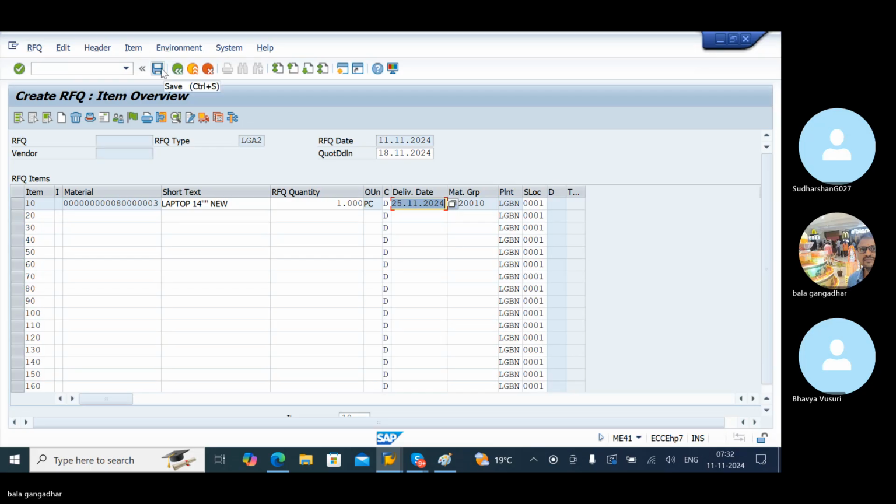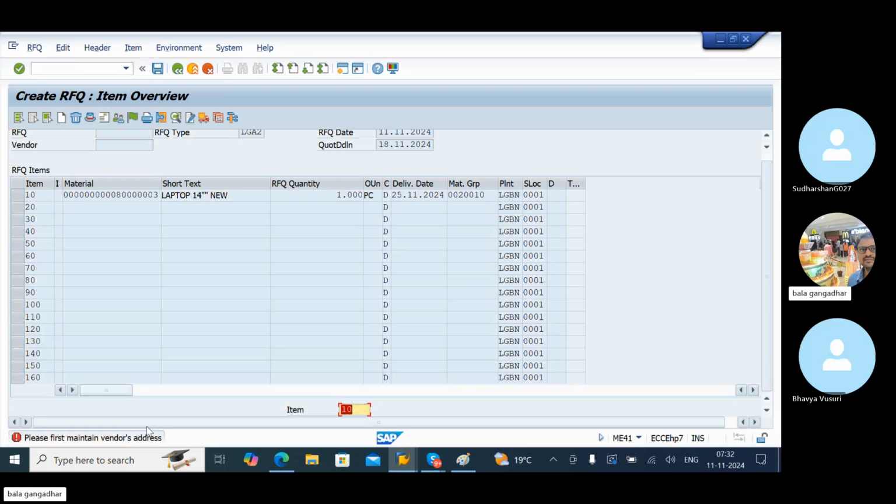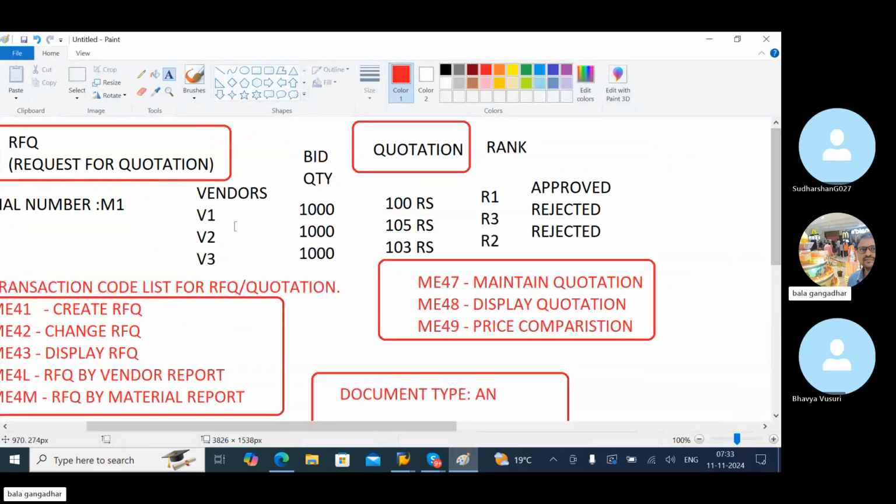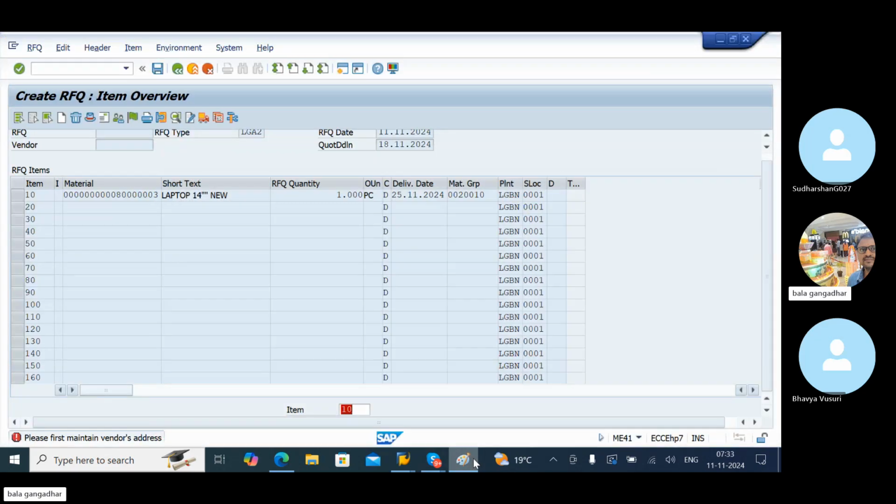Okay, click on save. It is asking first maintain the address. How many vendors we have to maintain? Here it is written 3 vendors. Okay, any vendor: vendor 1, vendor 2, vendor 3, like that. To maintain this one, we will maintain here item number.